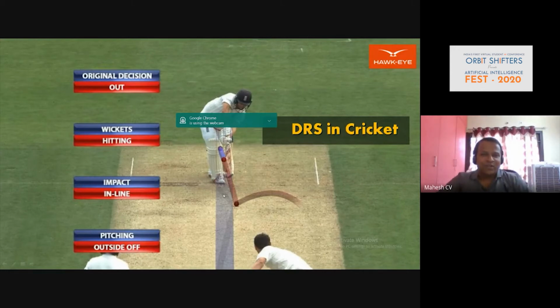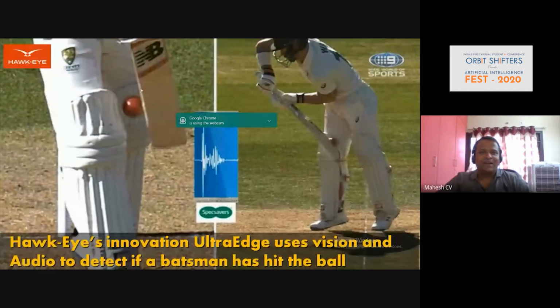And whether the ball is going to hit the wickets or not, whether there is contact with the bat or not, all these things can be done using computer vision. Some time back, this technology was introduced by Hawk-Eye, which is a UK company. And the same with UltraEdge technology. Very heavily, computer vision algorithms are used in the background here.